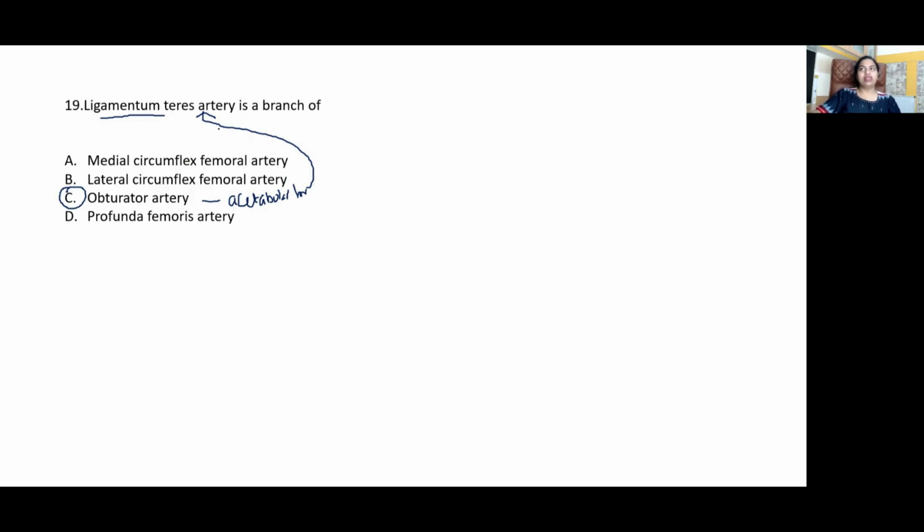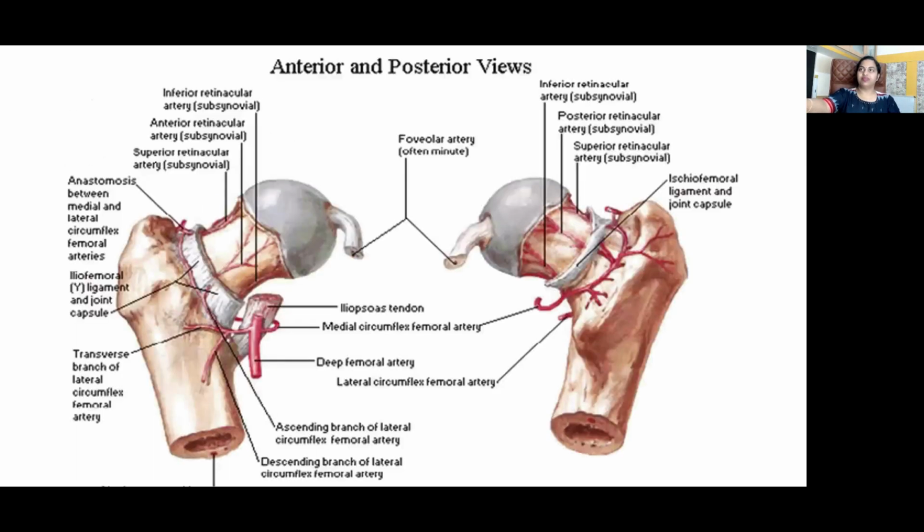Okay, that's called the ligamentum teres artery. The other main source of blood supply to the head and neck of femur comes from the medial circumflex femoral artery and the anastomosis between the medial and lateral circumflex femoral arteries. Okay. Can you see this here? The ligamentum teres, the artery there. Remember it's a branch from the obturator artery.